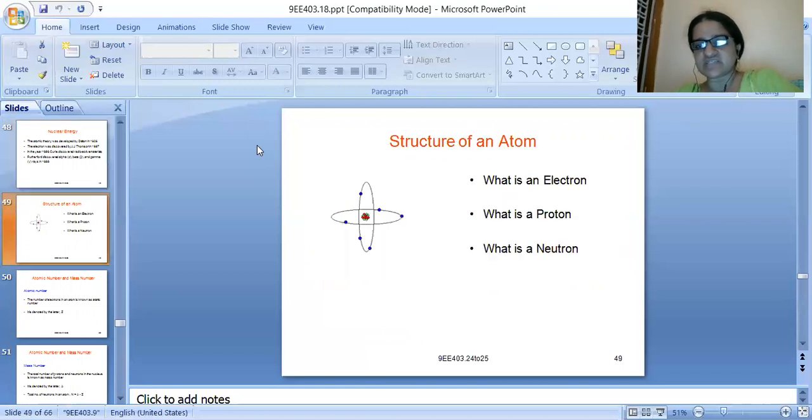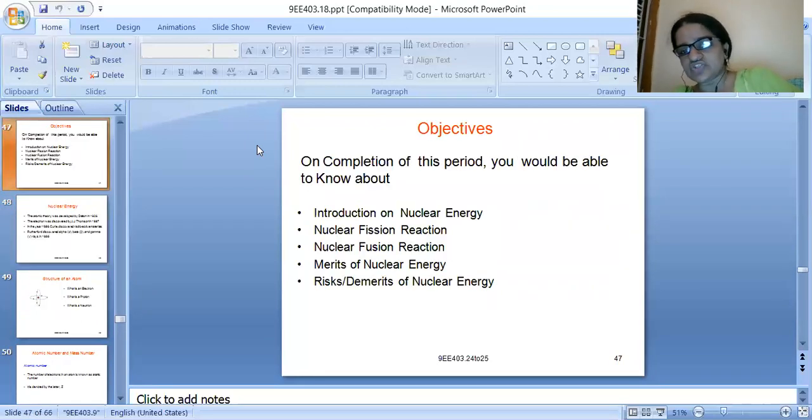As a basic definition, energy is defined as the rate of work done in a particular time. Energy is equal to power into time. Power is given in watts and time in seconds, or units of energy are usually given as kilowatt hours.